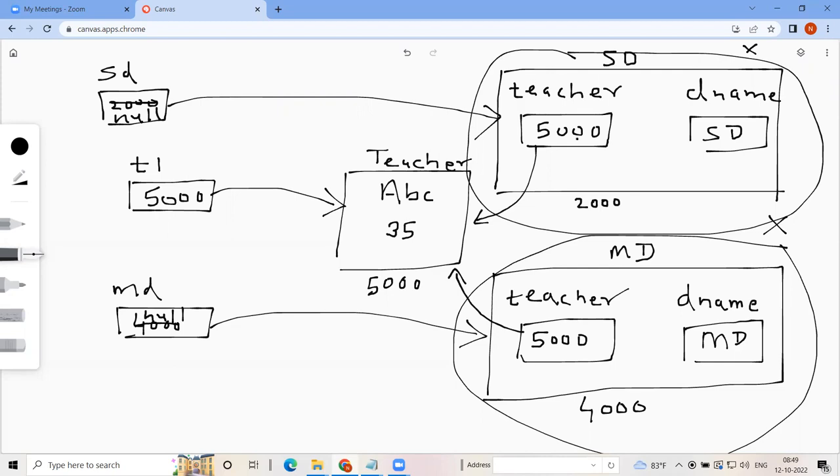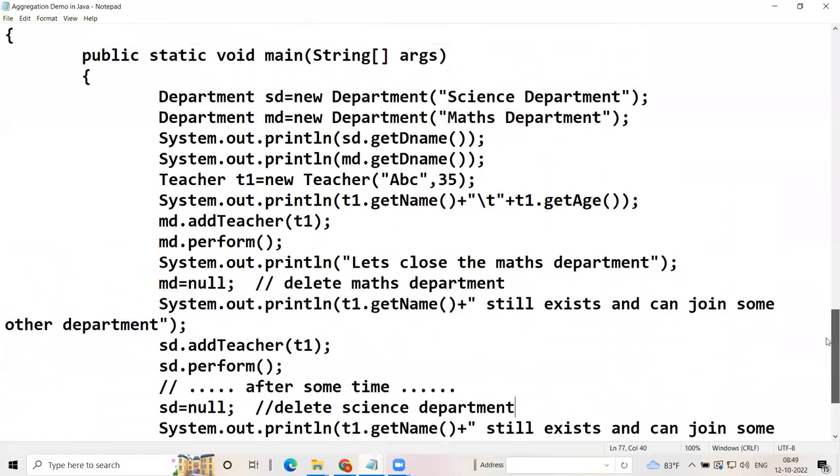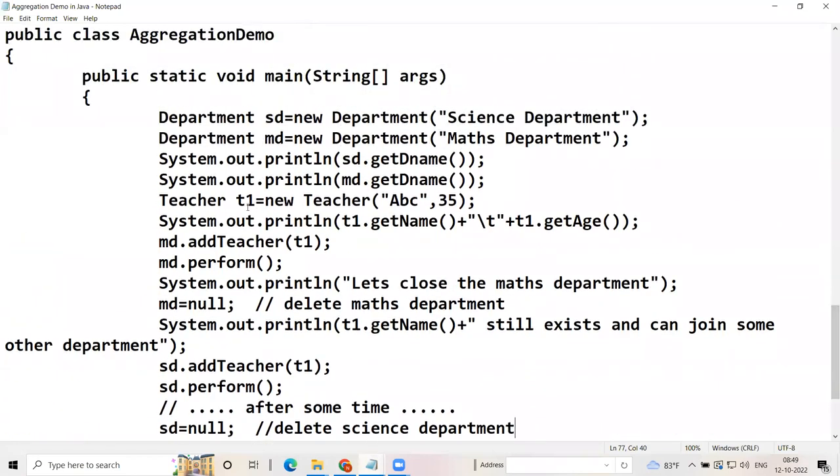So once again, we can say the science department is closed, but the teacher is still there. So this is the case of aggregation. And here, the most important point is, where have we created the teacher? We have created the teacher in main.